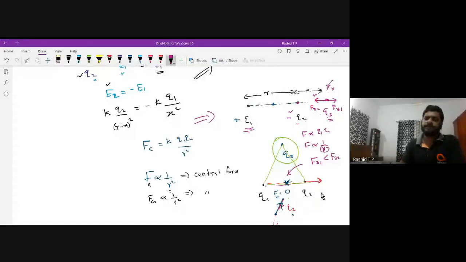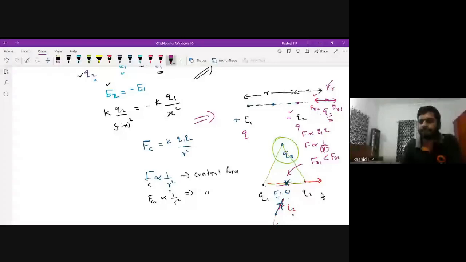Here it also depends on the magnitude. Suppose you take an equal amount of charge Q here instead of Q2, then see what the situation will be.